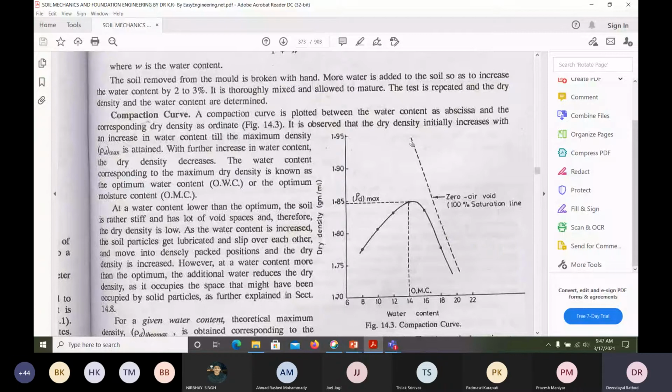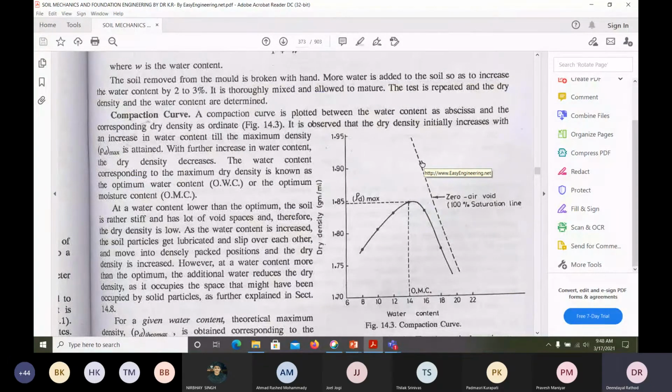So density will be highest, and if you draw a line here, this particular line is called the zero air void line. That means, is it possible to make zero air voids? When it becomes zero air void, it becomes saturated. Without adding water, the soil would be in a saturated state.